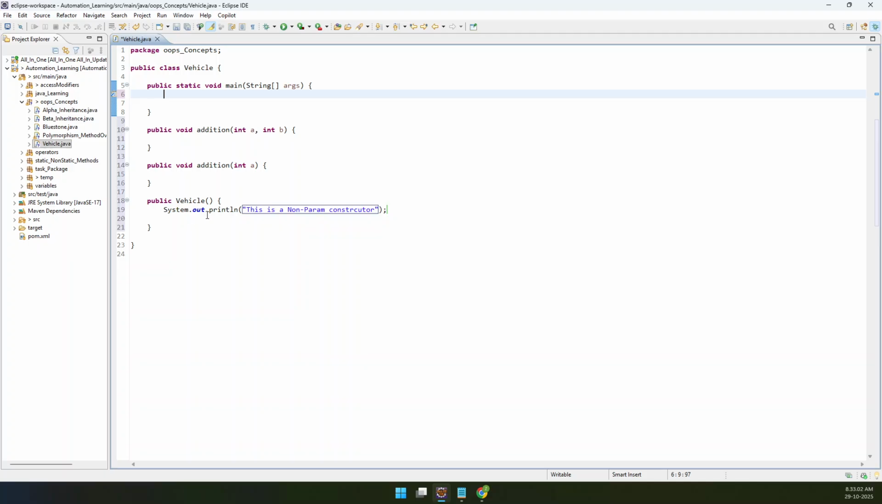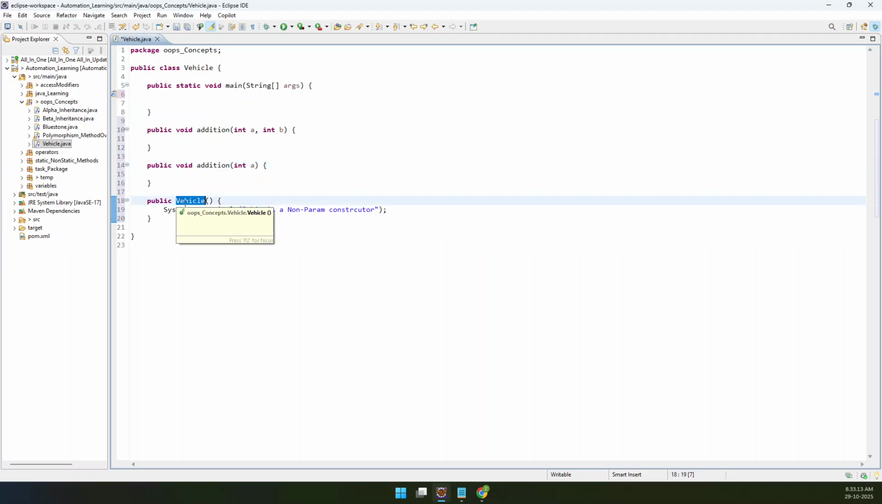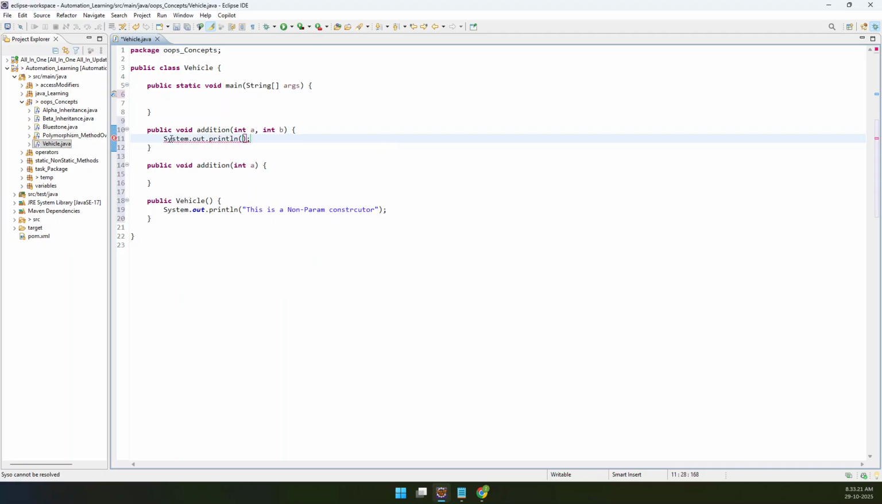So, Mahendra, I believe you are new to this, right? So each class has methods, right? I have one method called addition. I have another method called addition. I have another method called vehicle. But here, if you could see, the class name and the method name is same. Okay. Then it is called a constructor. A method which is having the class name is nothing but a constructor.